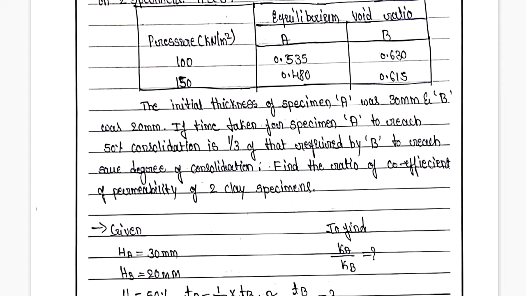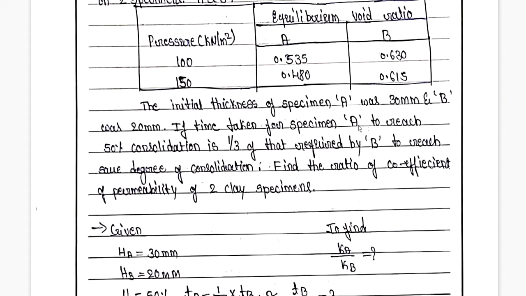If the time taken for specimen A to reach 50% consolidation is 1/3 of that required by specimen B, this you need to understand.